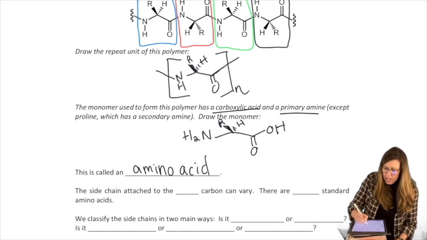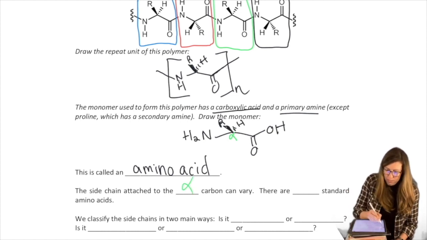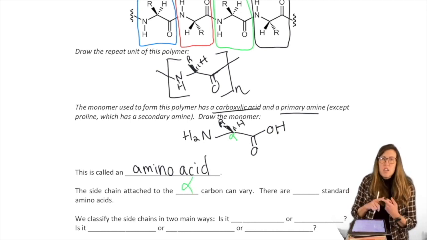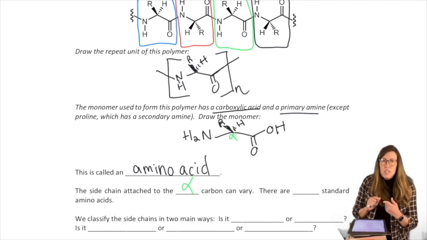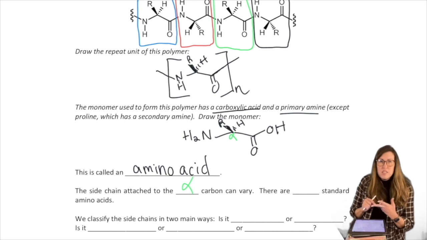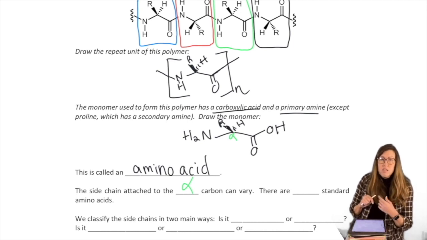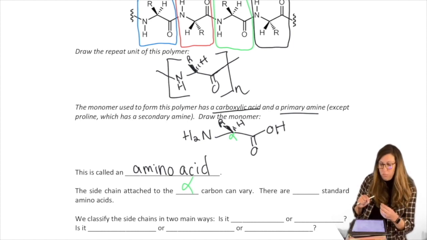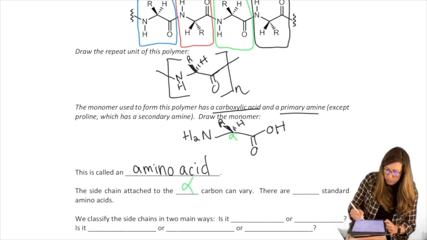Now this side chain is on what we're calling the alpha carbon again. It's alpha to the carbonyl. The group on the alpha carbon can vary. R will even equal H in one instance, and then it can equal methyl, phenyl, or benzyl groups, indole. So lots of different groups could be put on that template, but we're going to max out at exploring the 20 standard amino acids.